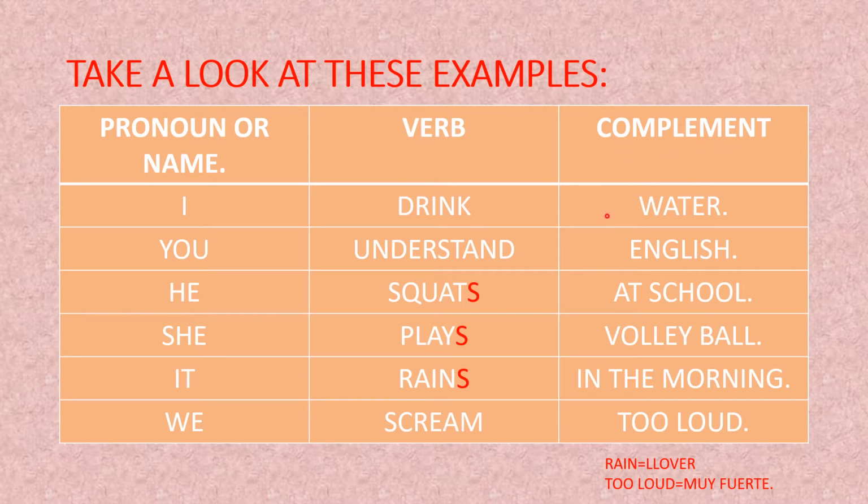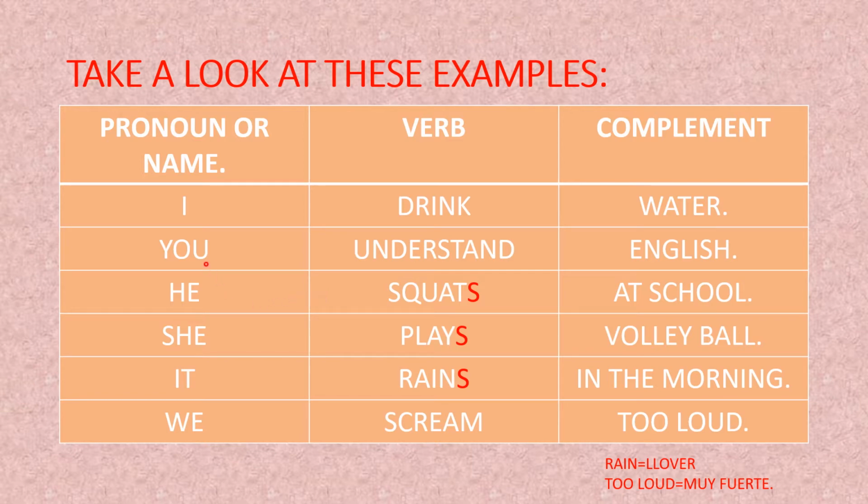The complement says water, English, at school, volleyball, in the morning, and too loud. So if we read this, we can see that we have a complete thought or sentence. I drink water. Now let's continue with the second sentence.